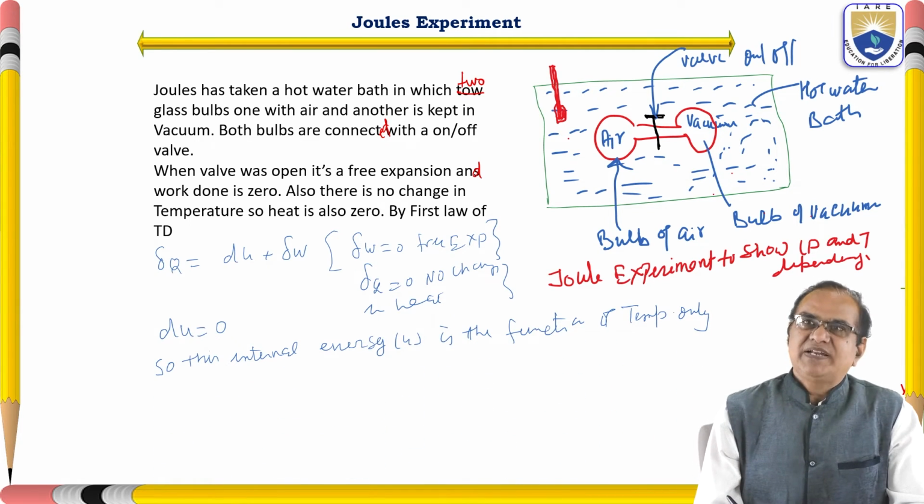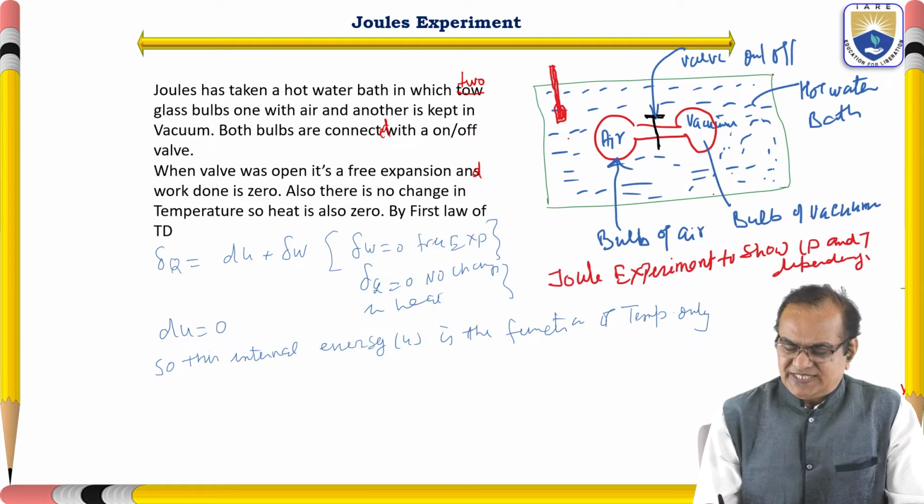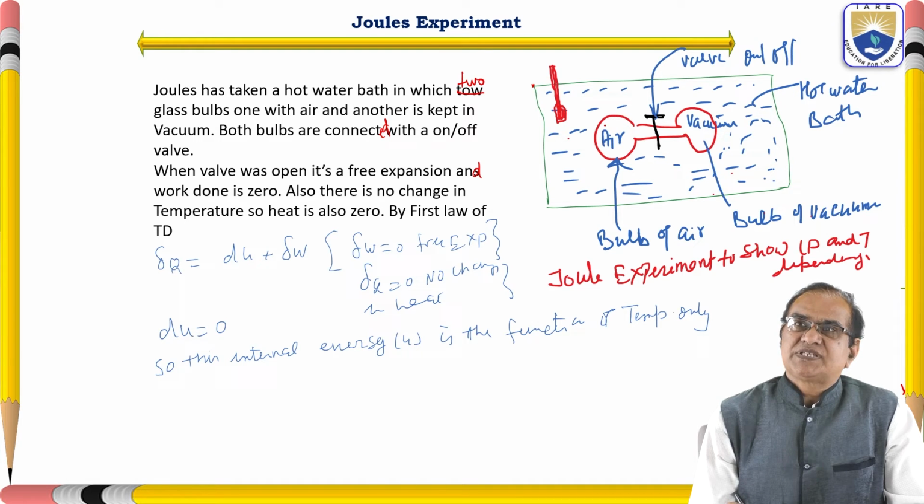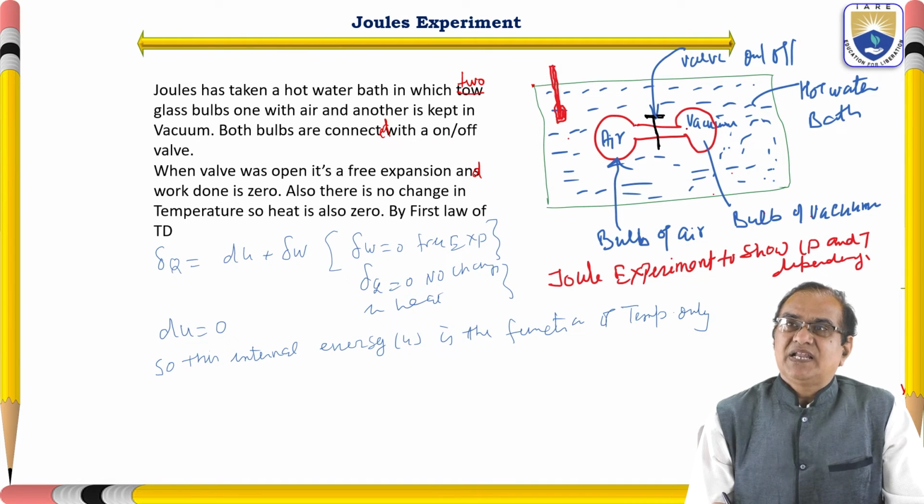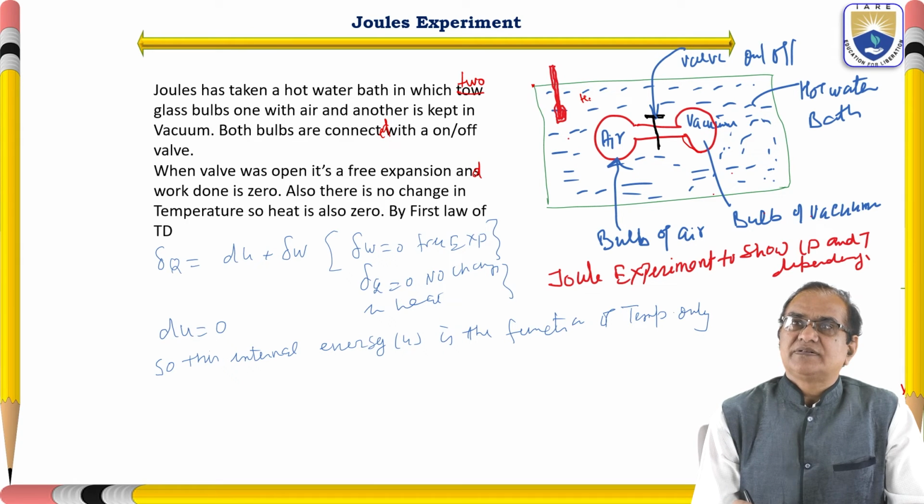So this we can see here. This is the Joule experiment. There is a chamber, from here to here. Inside we have the two bulbs. One bulb is filled with some pressurized air, and the other bulb is a vacuum. This is the hot water.